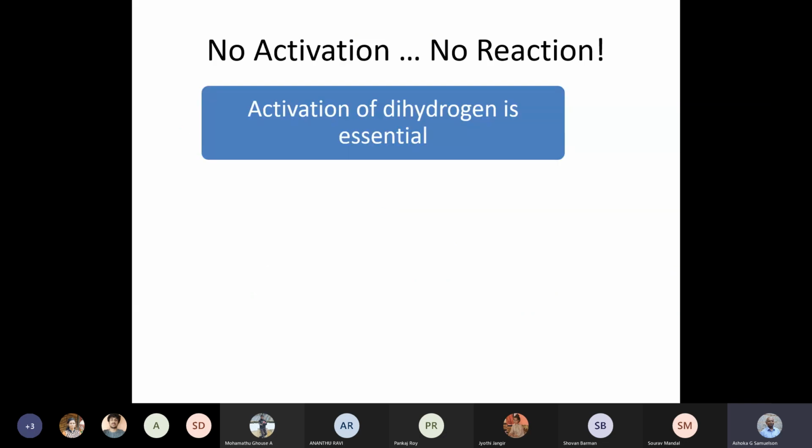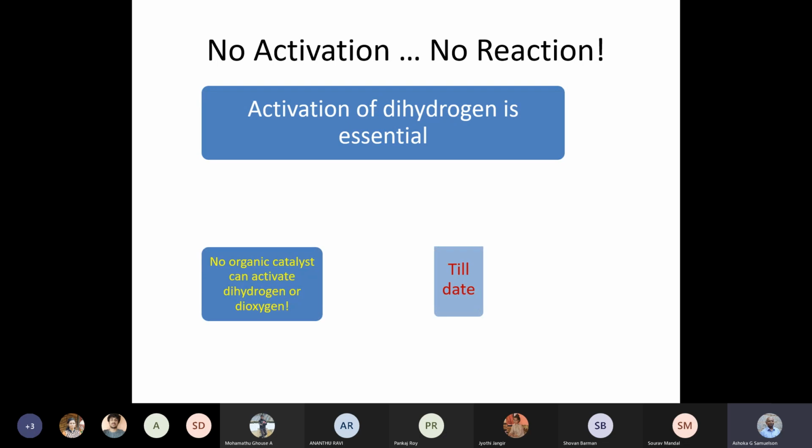So if you talk about dihydrogenation, activation is essential. If there is no catalyst, there is no reaction. And I should say this with the caveat that it is still only to date.